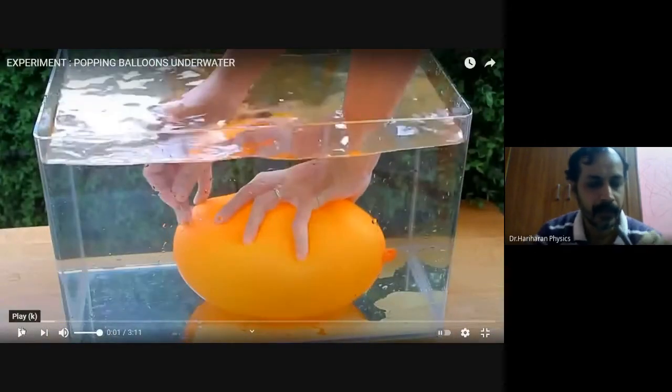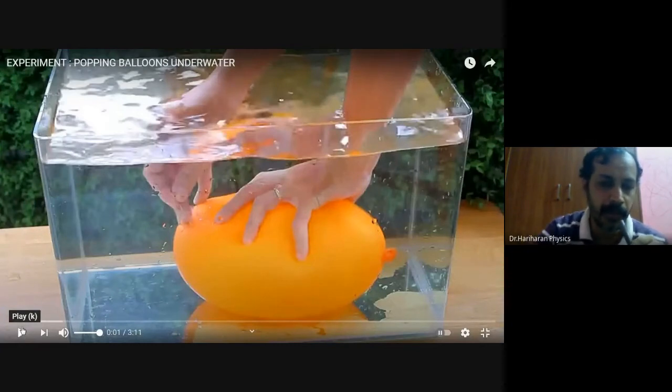Okay. So look here. In this case, what you see is a balloon filled with air, and then it is placed inside water. If it is allowed to rupture or explode by pricking it, then you see that the air, of course, will rush out, but it will also produce sudden vibrations, right?